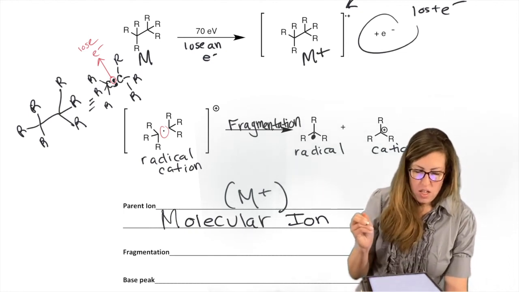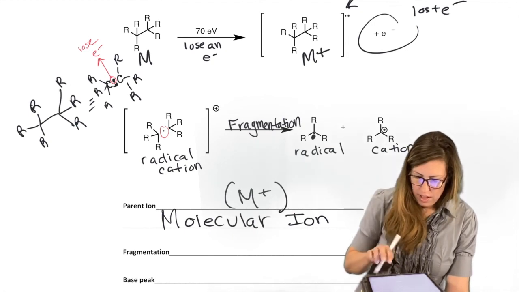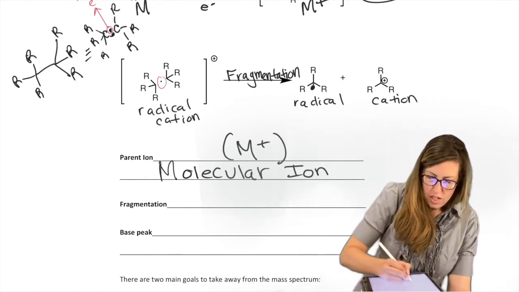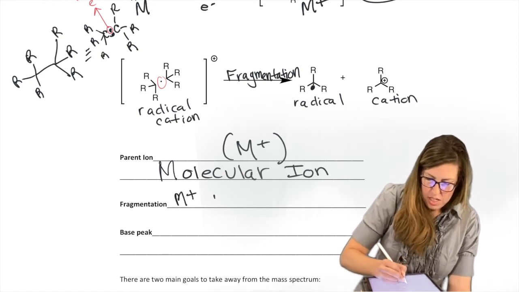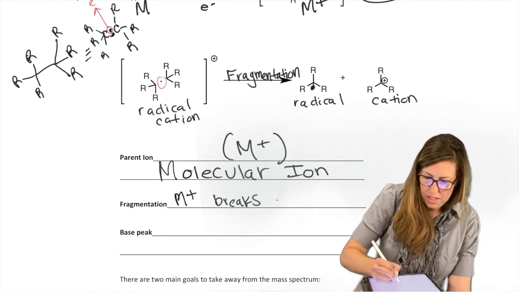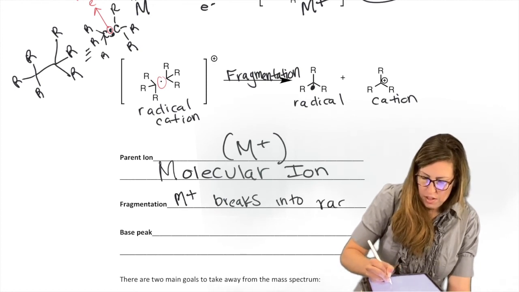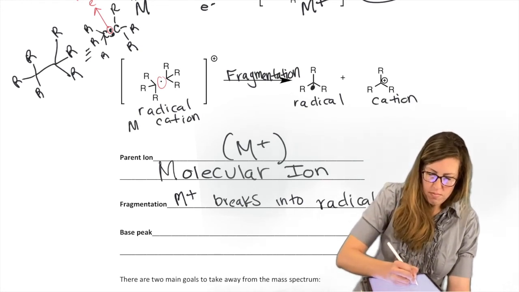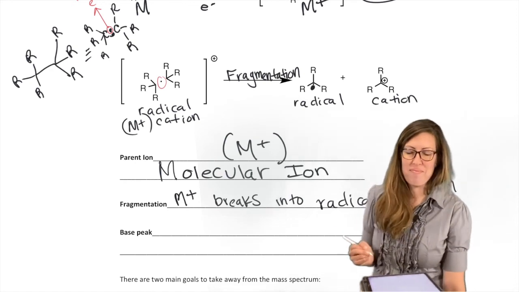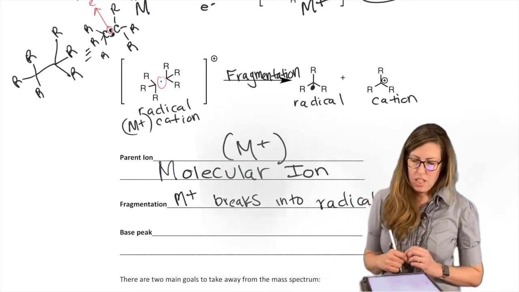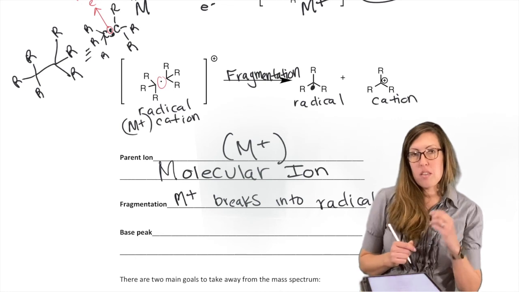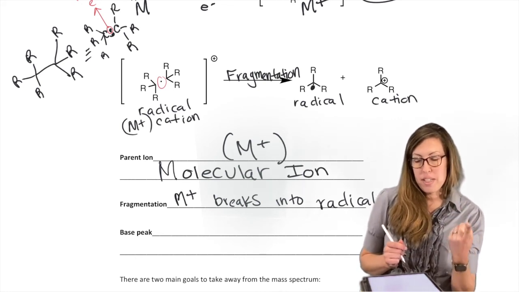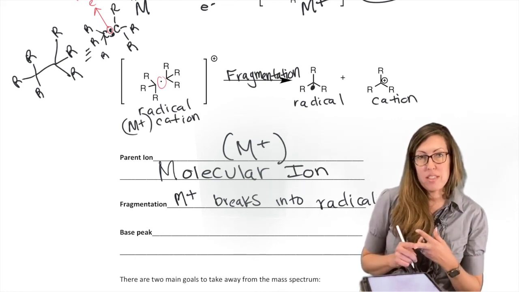Now, I guess I have a spot to define that there as well. So that's when the molecular ion peak breaks or fragments into radical plus cation. We see the molecular ion peak sometimes, but not always. We will see the cation peaks.